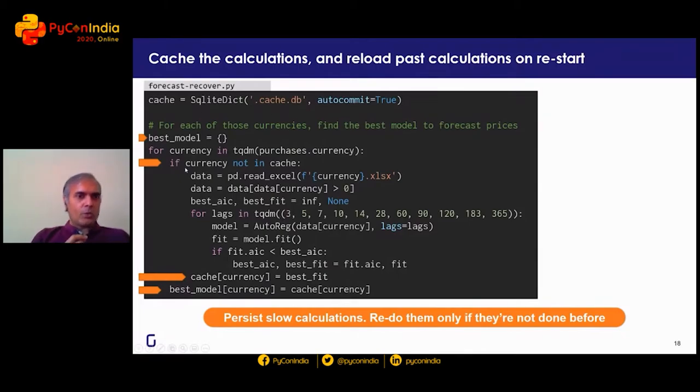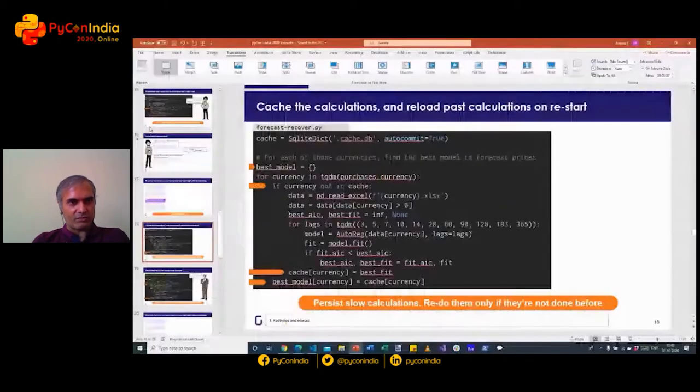And then what we do is, as we loop through, if the currency is not already cached, that's when we'll do all of the calculations. If the currency is cached, then just pick up the model that we want to use from the cache. And in here, we take the cache, which is the place where we are saving all of these models, at least the best models, and store it if it's not already stored. That's it. We just made these 4 changes. Bit of an error here. This should have been changed here.